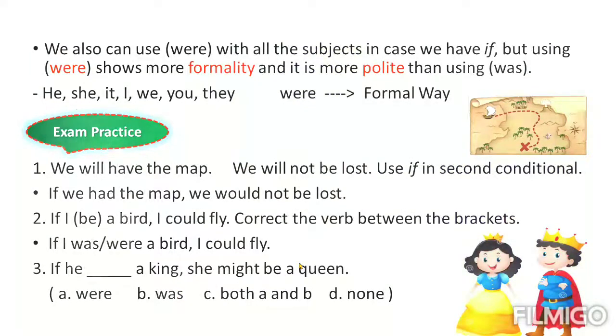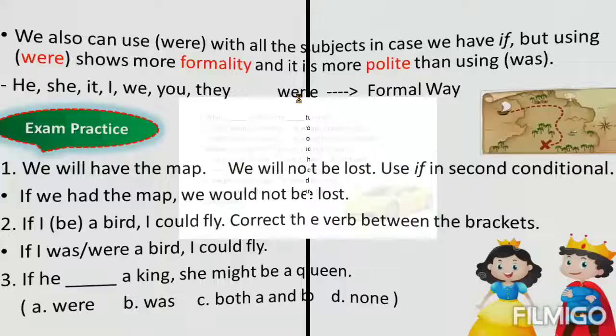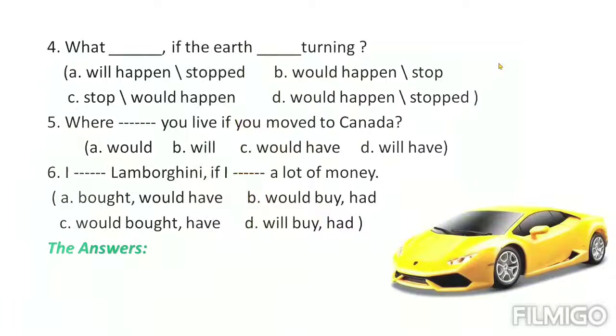Okay. Next slide. Number 4. What dash if the ear dash turning? We have options. What would happen if the ear stopped turning? You have two dashes here.